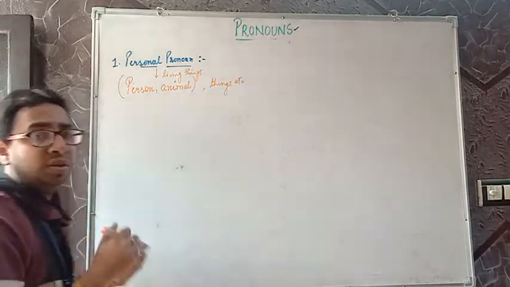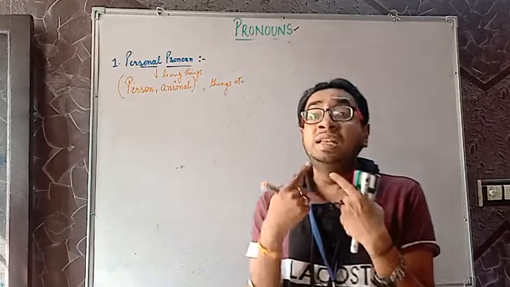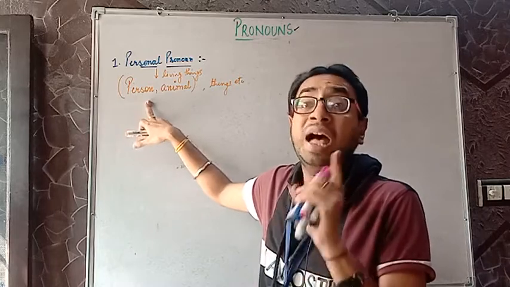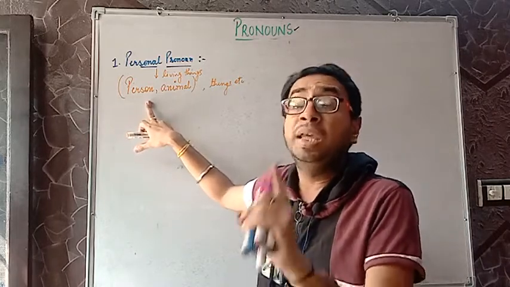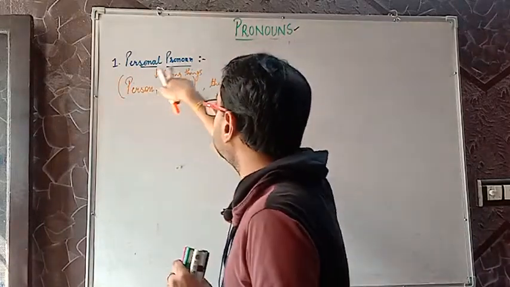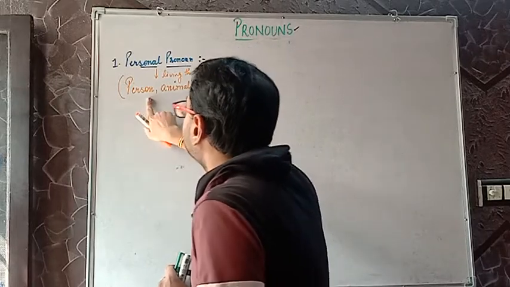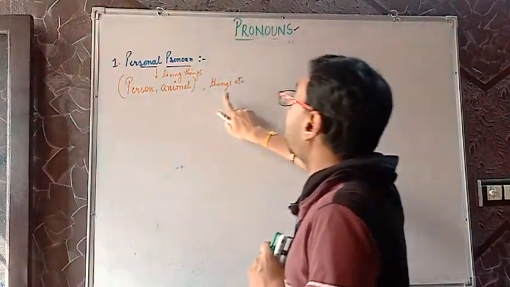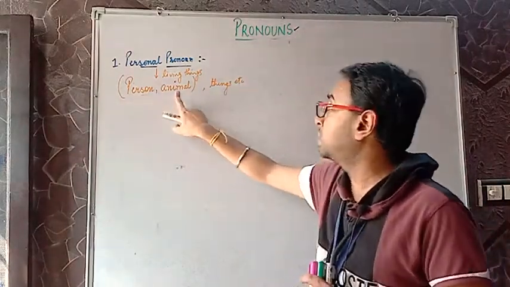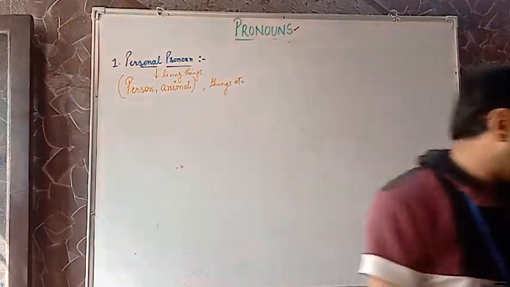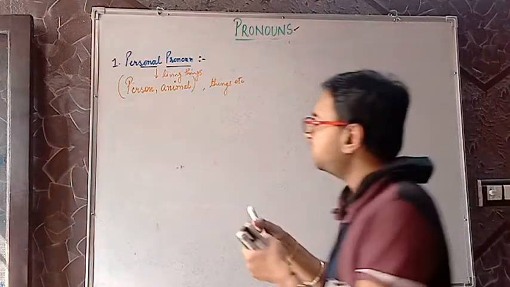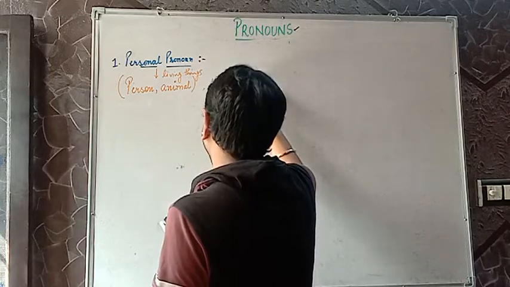For example, in Ankur's case, Ankur was living, he was a person, a human being. Therefore we denote Ankur as the personal, and is, him, he were used as personal pronouns because we were talking about the person. So personal pronouns are basically used to denote a person, an animal, or sometimes things. Clear with this? Any doubt anyone is having about where we use it?